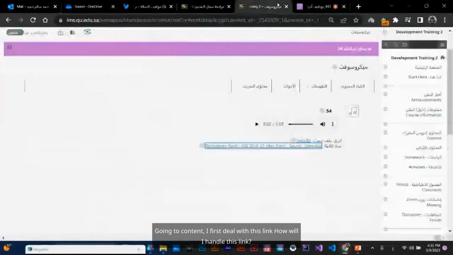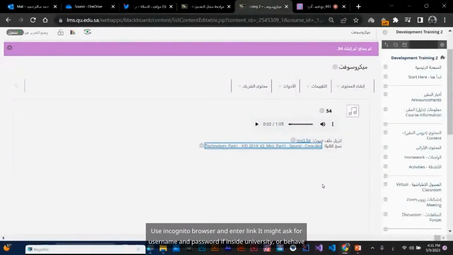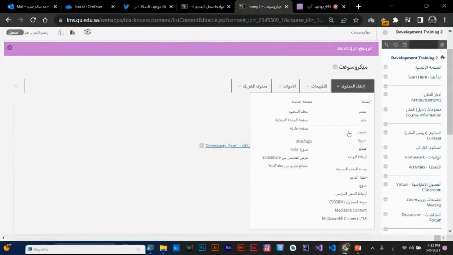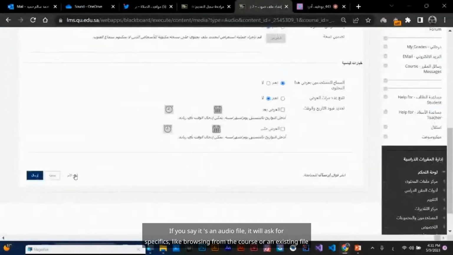Going to content, I first deal with this link. How will I handle this link? Use an incognito browser and enter the link. It might ask for a username and password if inside the university, or behave differently outside. If you say it's an audio file, it will ask for specifics like browsing from the course or an existing file. That's not my method.